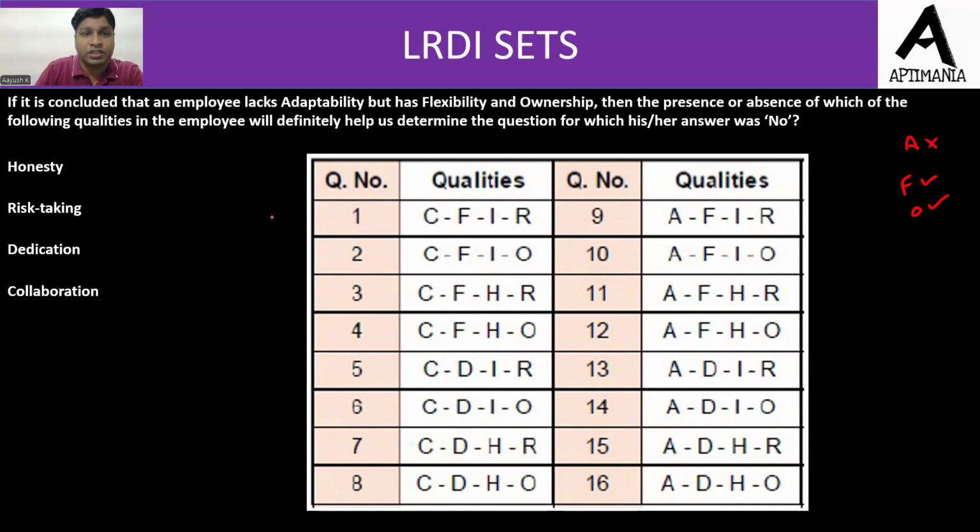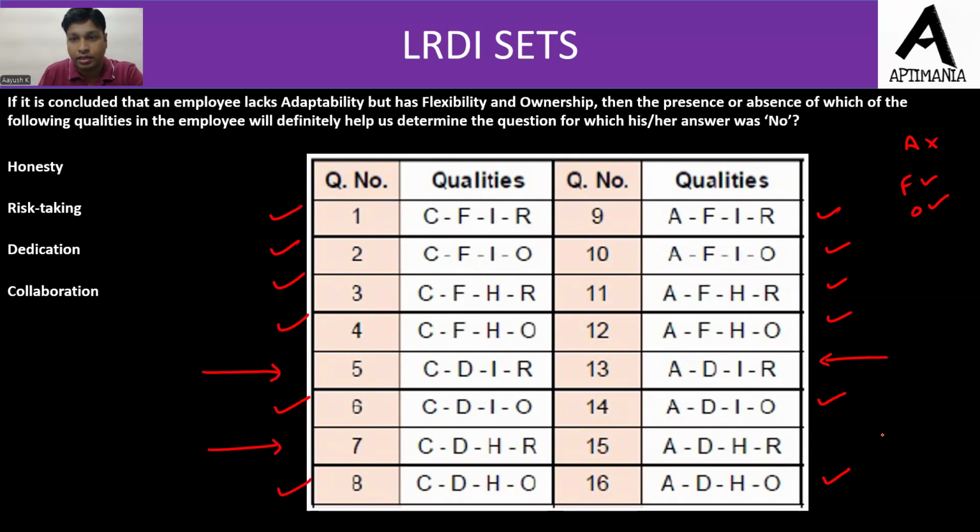So all the questions containing F. So these are the questions containing F. Now containing O, so we have this 6, 8, this and this. Now we are left with 4 questions, 8 questions in fact. Out of 16, 12 हमने answer कर दिया. We are left with 4 questions only, and the 4 questions are question number 5, this one, question number 7, question number 13, and question number 15.